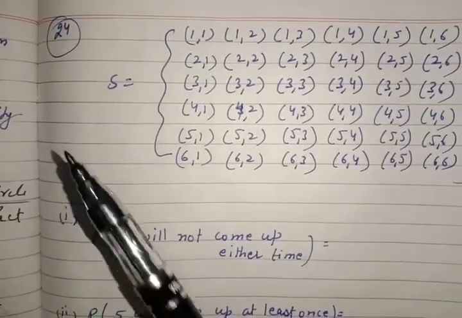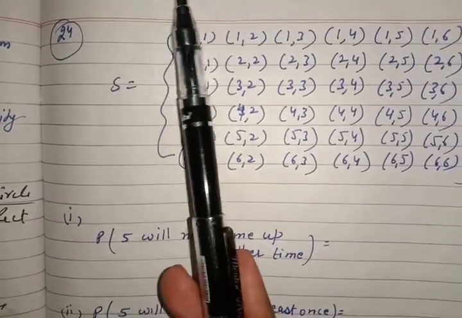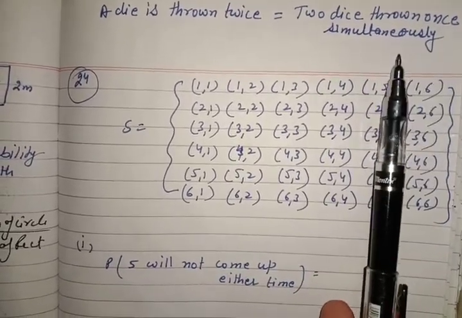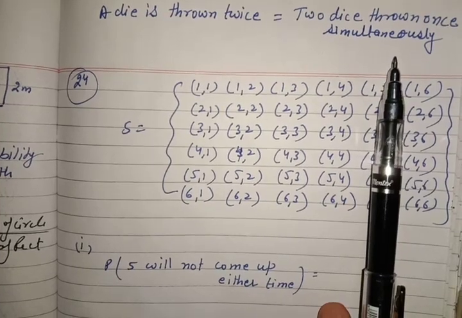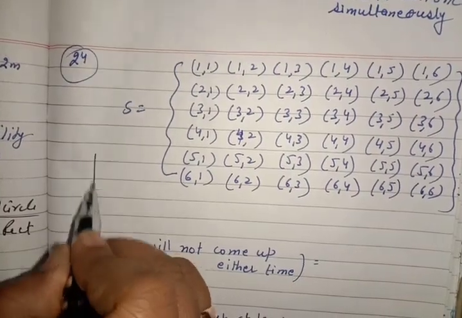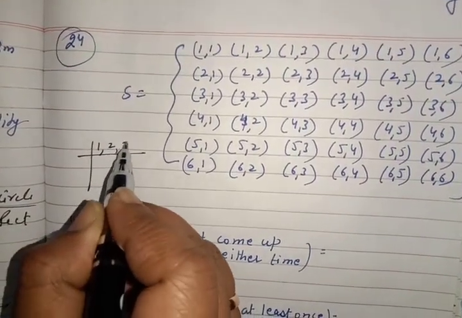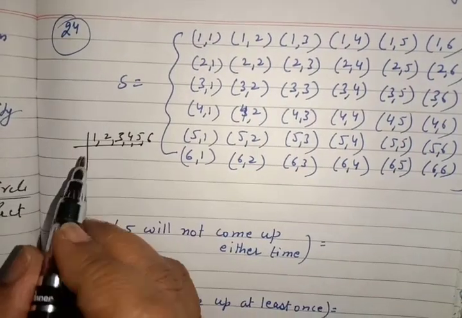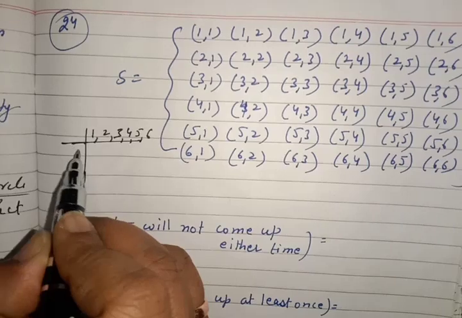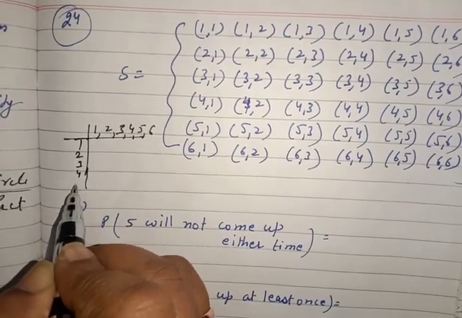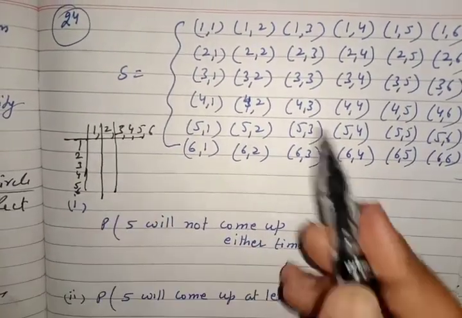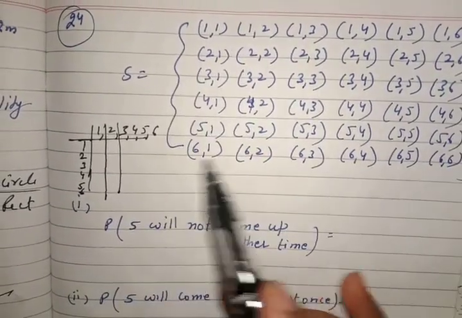Now 24th question, if you have read, a die is thrown twice or 2 dice thrown once simultaneously has one and the same meaning, and the sample space for it is very easy. What you can do, you can write 1, 2, 3, 4, 5, 6 numbers here, and then you can write 1, 2, 3, 4, 5, 6 numbers here. Then you can write 1, 1 in this line, and 1, 2. In this way I have made this sample space for you people.